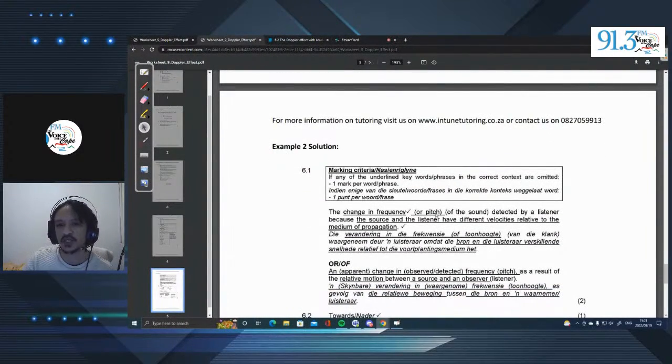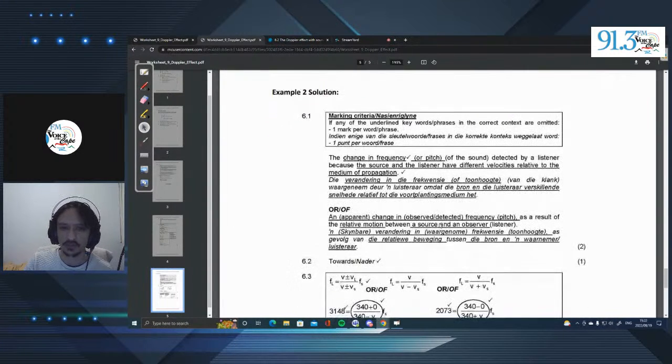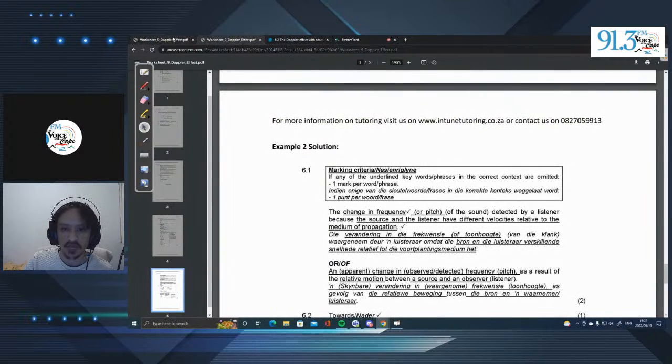The change in frequency or pitch of the sound detected by a listener because the source and the listener have different velocities relative to the medium of propagation. Okay, so all you need to know are the important words: change in frequency, detected by listener, because of the source and the listener having different velocities. That's the other important thing. Different velocities relative to the medium of propagation. Okay, back to this question.